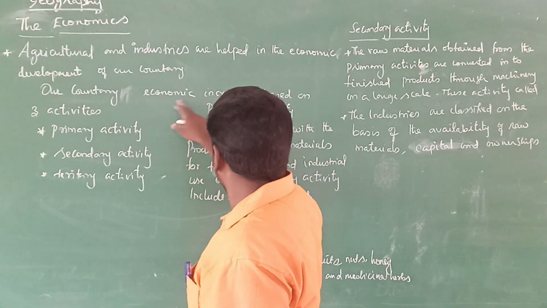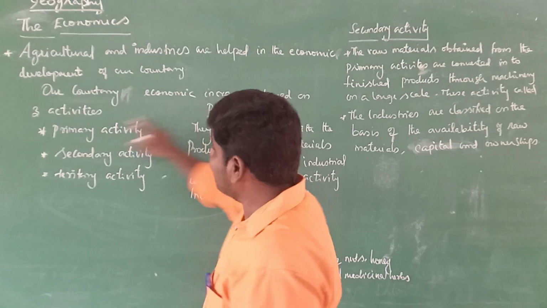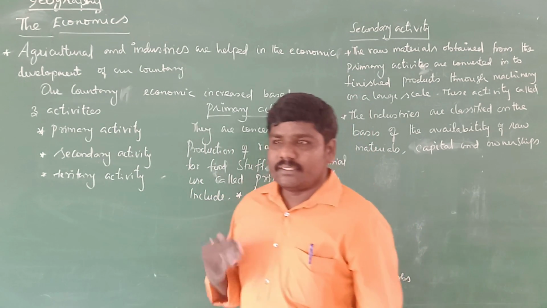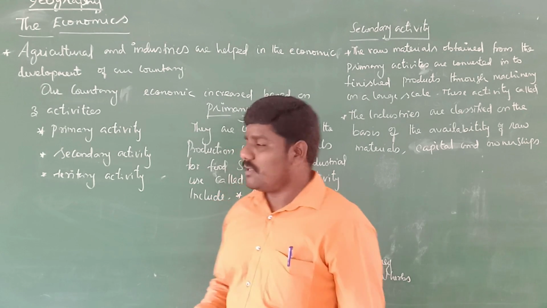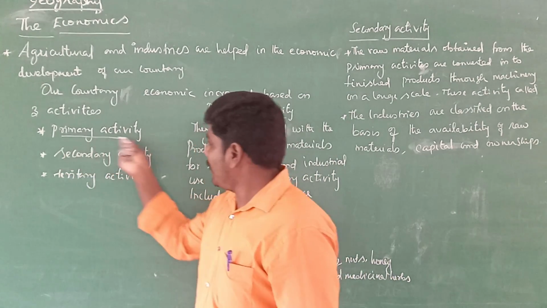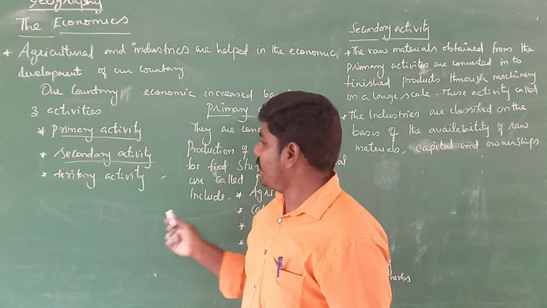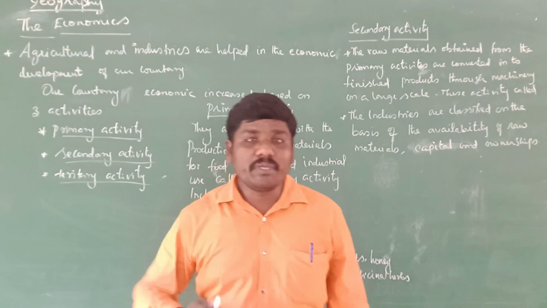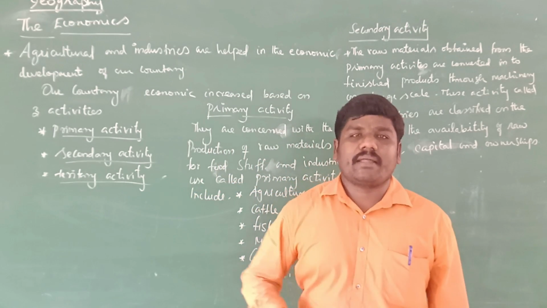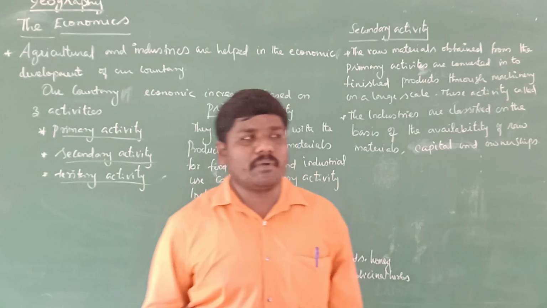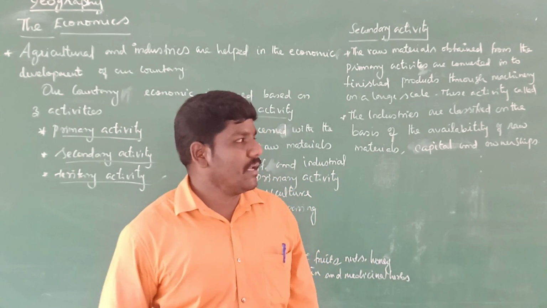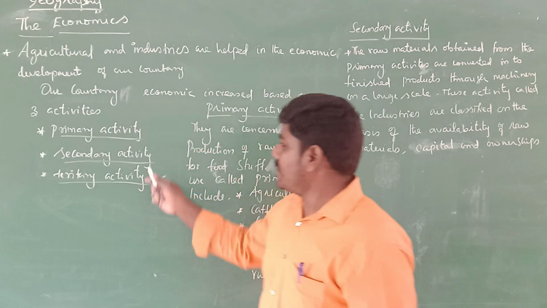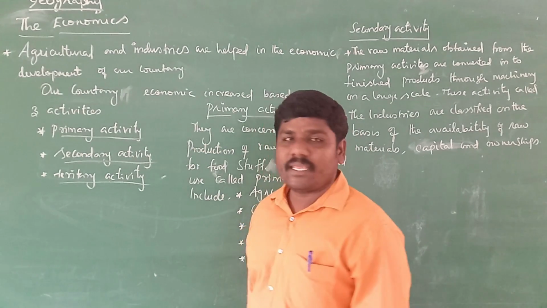Our country's economy increases based on three activities: primary activities, secondary activities, and tertiary activities. These are the three activities that increase the development of our country's economy.